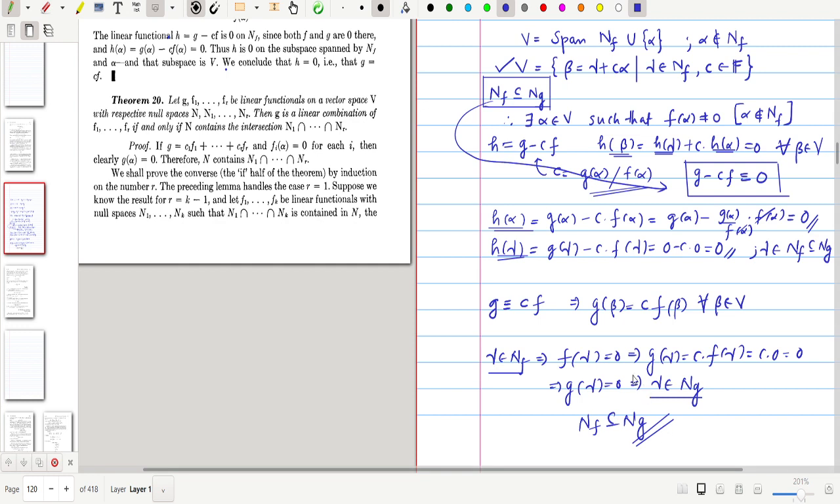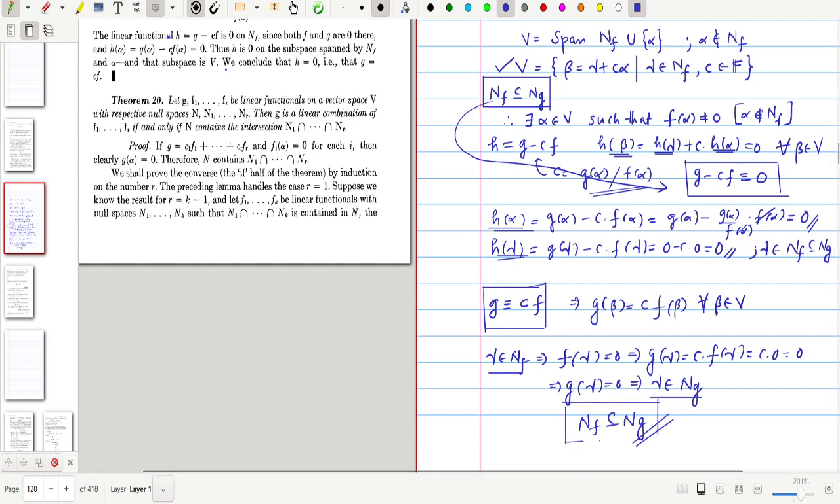So this proves the lemma: NF is contained in NG if and only if G is equal to CF. Now we will consider the general case in the next class.